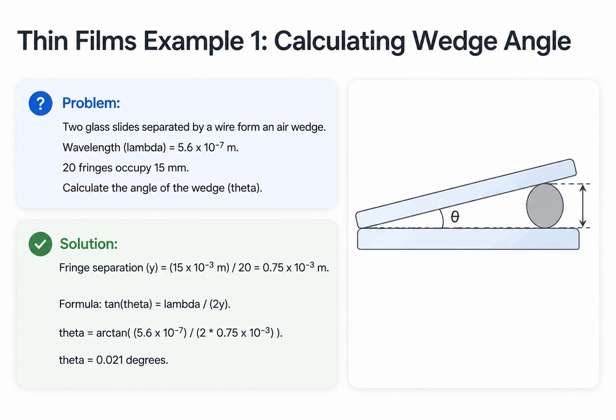First, we find the individual fringe separation, y, by dividing 15 millimeters by 20, giving 0.75 millimeters. We use our formula, tan theta equals lambda over 2y. Plugging in our values and taking the inverse tangent, we find the wedge angle is an incredibly small 0.021 degrees.